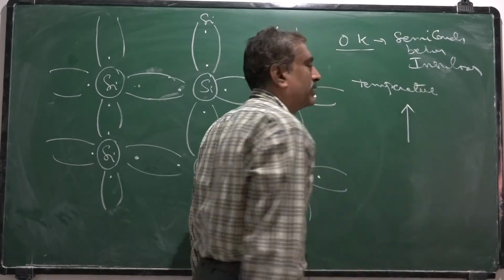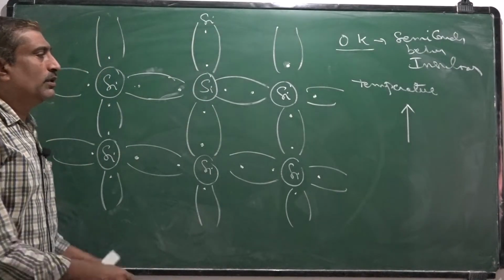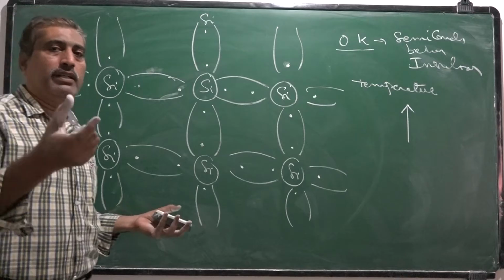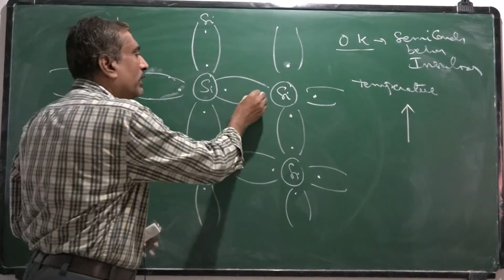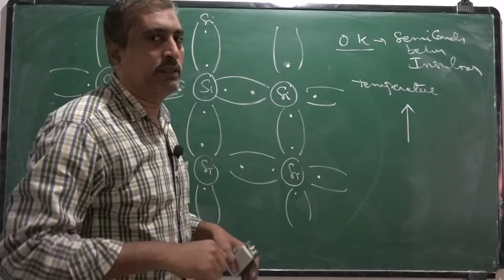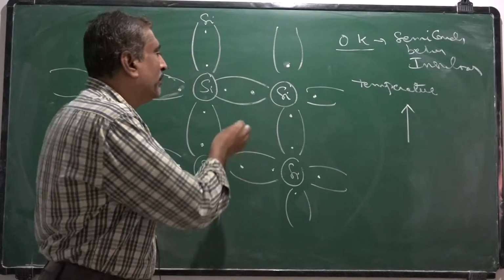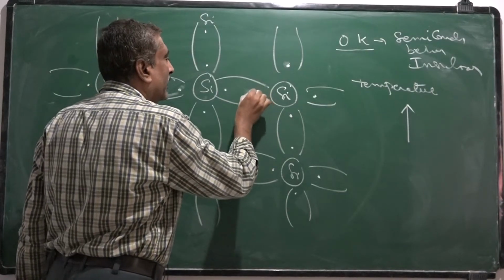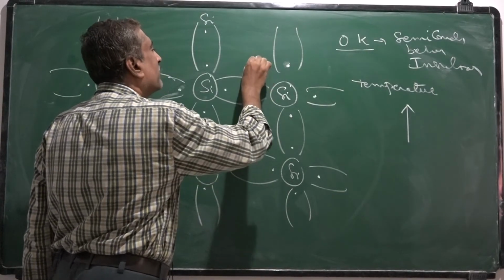Temperature is increased. When the temperature is slowly increased, at a particular temperature an electron in these bonds, by absorbing thermal energy, may break its covalent bond and come out of the bond, and it becomes a free electron.